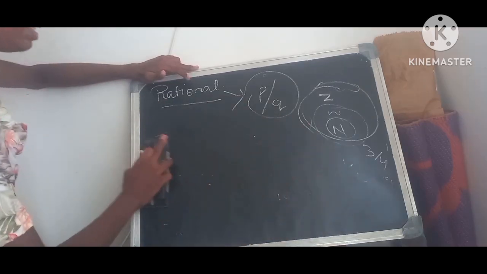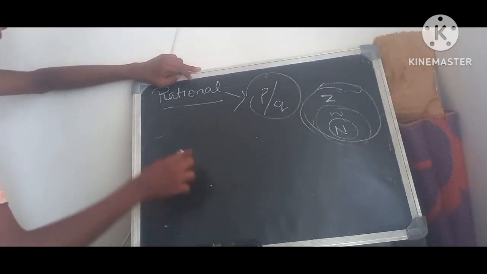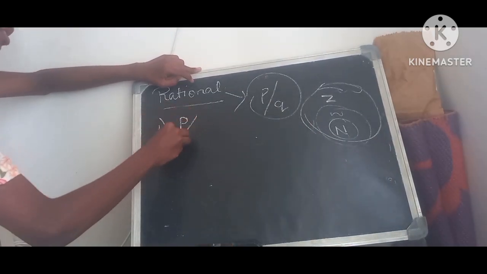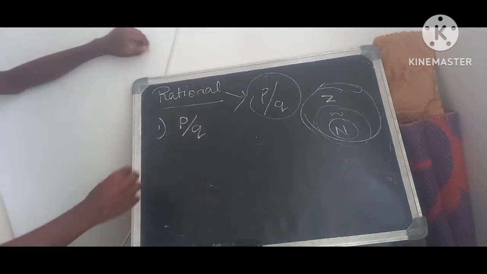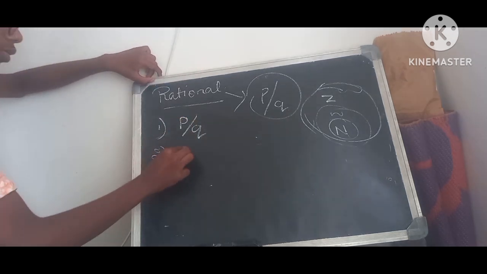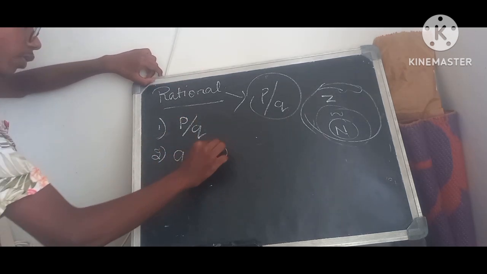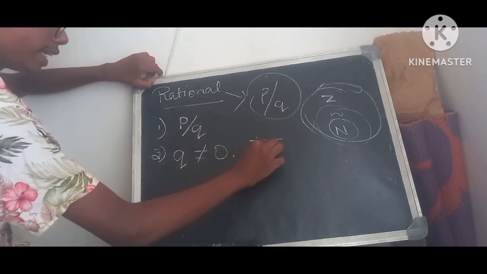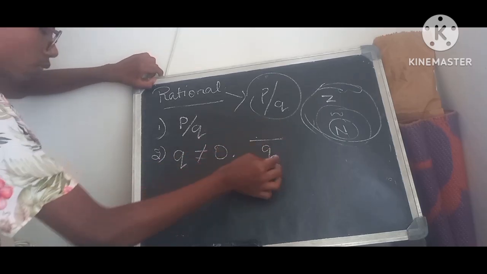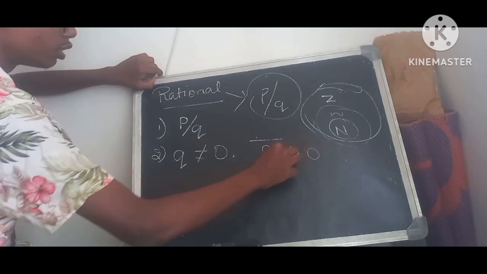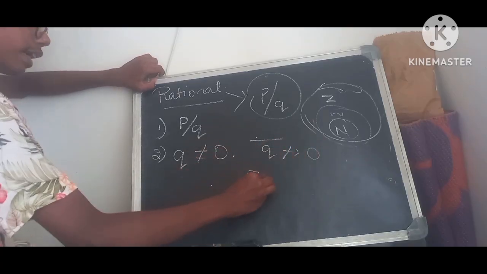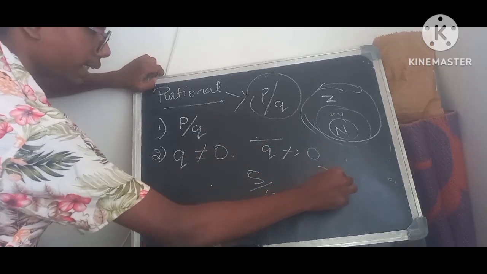So what are the criteria for rational numbers? First, it has to be written in the form of p by q. Second, q should not equal 0. The denominator, which we represent with the symbol q, should not be 0. You can't write 5 by 0 or 3 by 0, right?